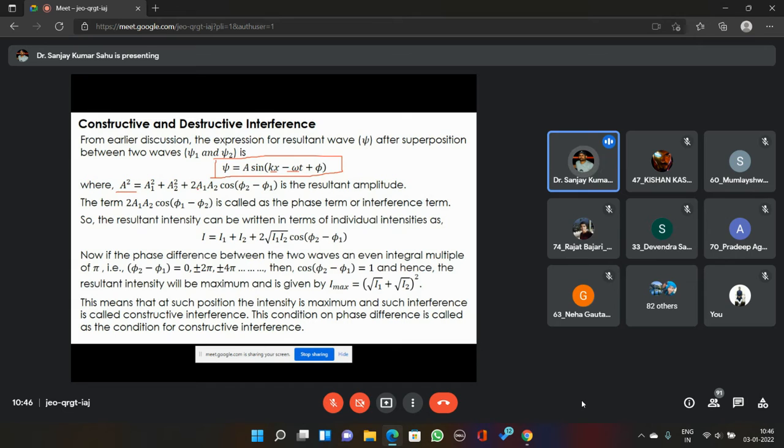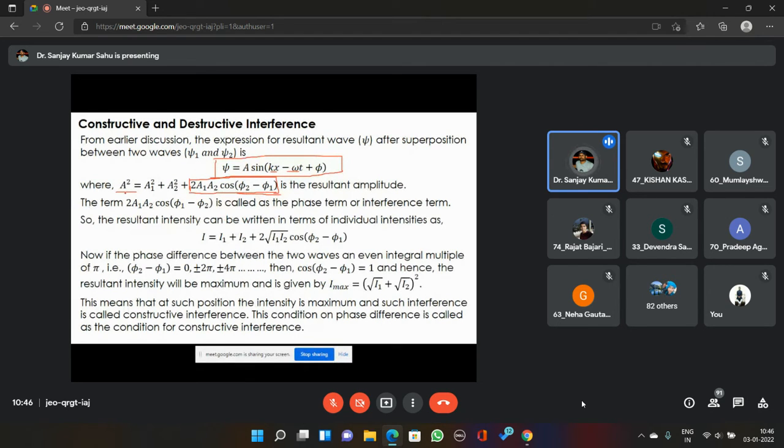As I mentioned in the last class, this term 2 a1 a2 cos(phi 2 minus phi 1) is called the interference term, because it alone decides whether the interference will be constructive or destructive, depending upon the phase difference phi 2 minus phi 1. That is why we call it the phase term or interference term.